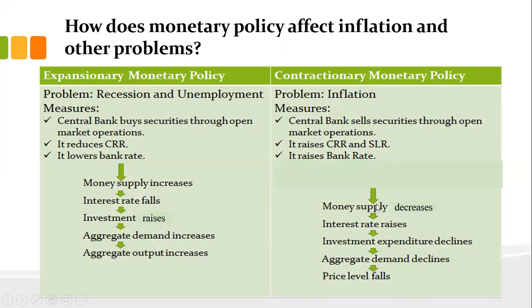Automatically the money supply will decrease, because whatever excess liquidity is there is going to RBI again, and interest rates will rise, and investment expenditures will decline, because interest rates are costly. So industries will not be willing to take a loan from commercial banks. As a result of that, aggregate demand will decrease, and price level will also fall. So these are the two ways, expansion and contraction under monetary policy, through which RBI controls the money supply in the market. That is all under monetary policy.